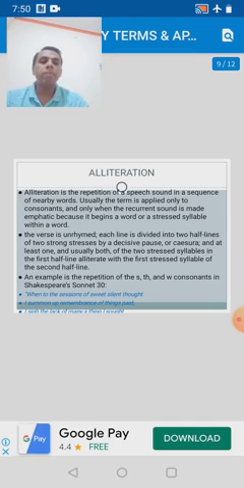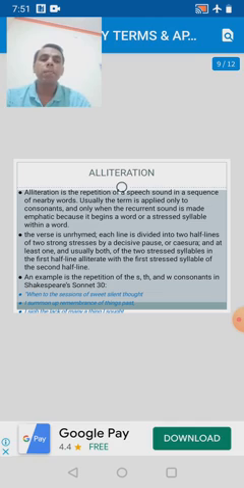Peter Piper picked a peck of pickled peppers. Here in this sentence, the sound P is occurring repeatedly. Peter Piper picked a peck of pickled peppers. Here the consonant sound P is occurring again and again in a repeated manner. So it is a fine example of alliteration.